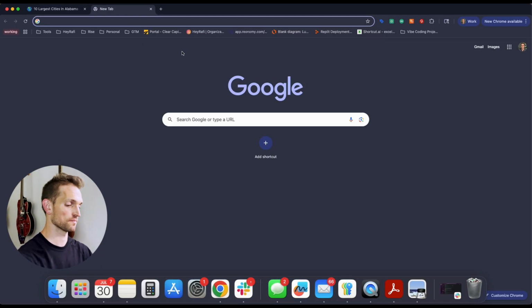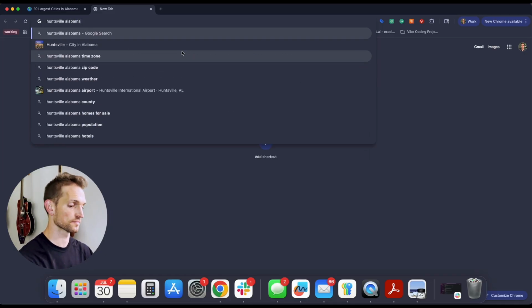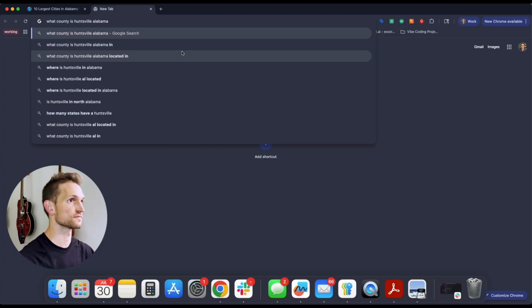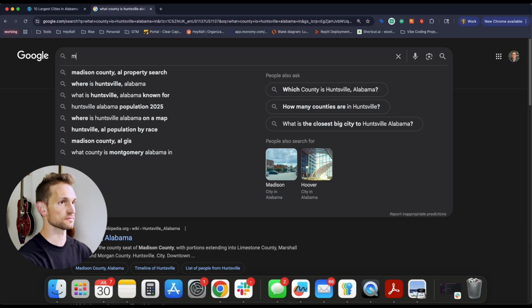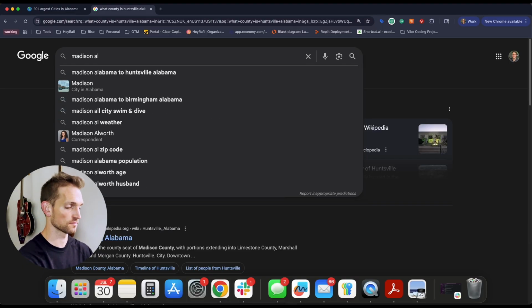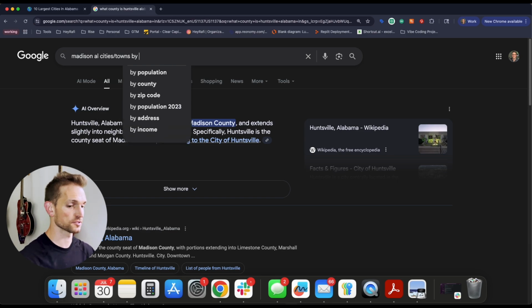So let's go to a new tab. Huntsville, Alabama. What I want to know is what county is it in? What county is Huntsville, Alabama in? So I'm going to go ahead and pull that up. Looks like it's Madison County. So that will be where we can start our case study for the day. So let's take Madison, Alabama, cities, towns by population.